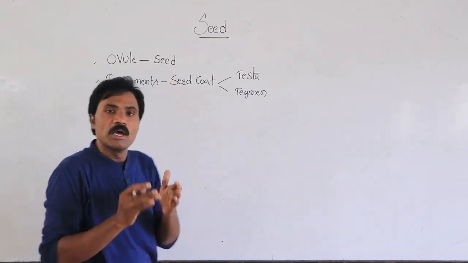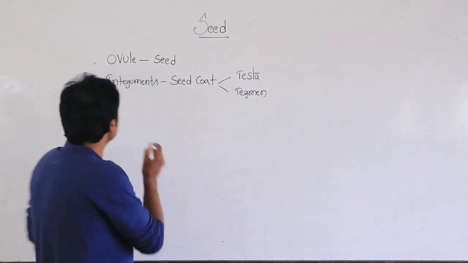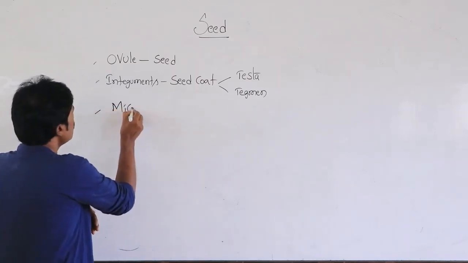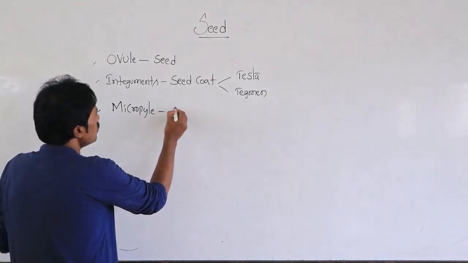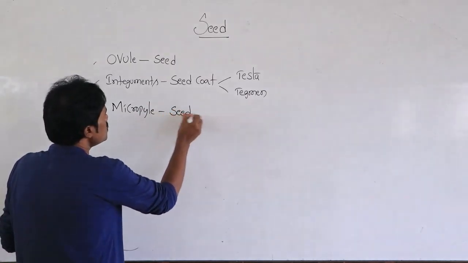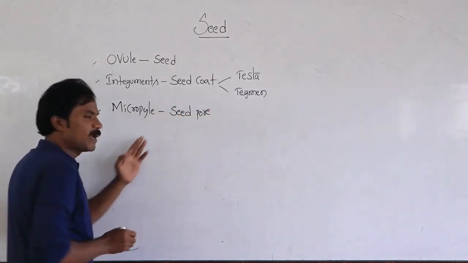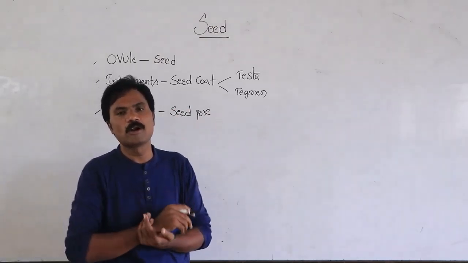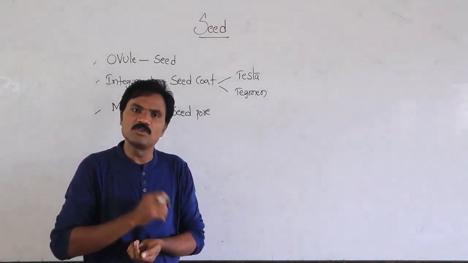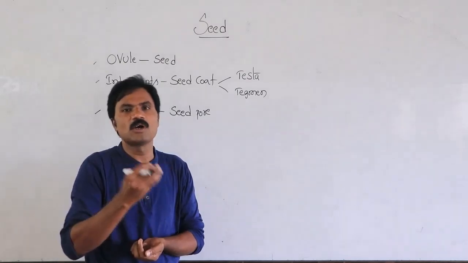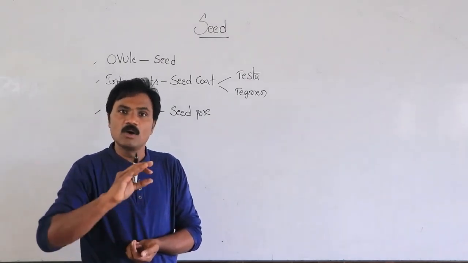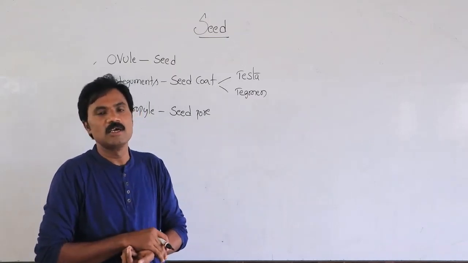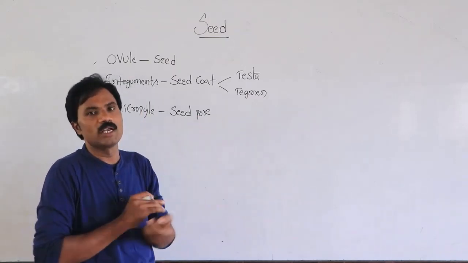Then the micropyle of the ovule, what does it convert into? The micropyle represents the seed pore. What is the use of this seed pore? It absorbs water, gases and nutrients at the time of germination. For that purpose, it plays a vital role.